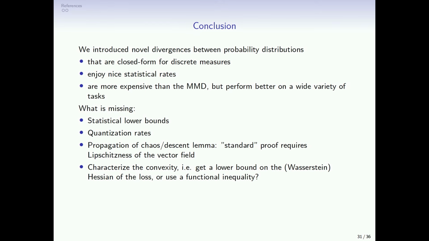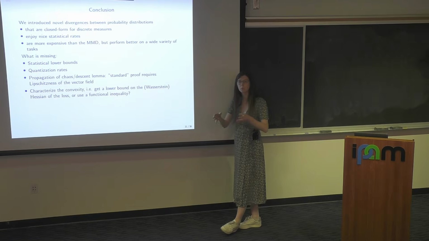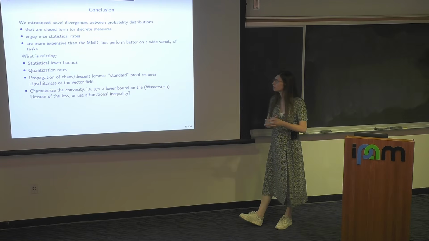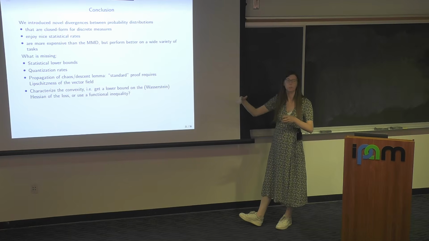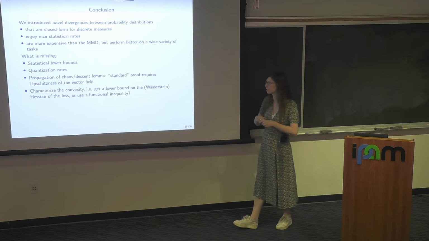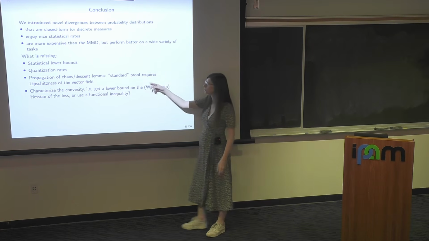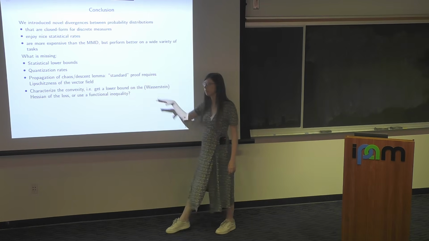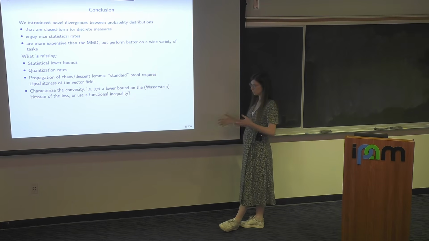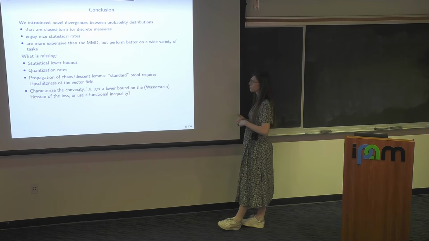For instance, if your vector field is Lipschitz, you directly get things such as propagation of chaos, so you quantify how much the empirical distribution of the particles deviates from an ideal system of independent particles. This requires Lipschitzness of the vector field, but with the objects we have, it's not Lipschitz. You need a stronger assumption.